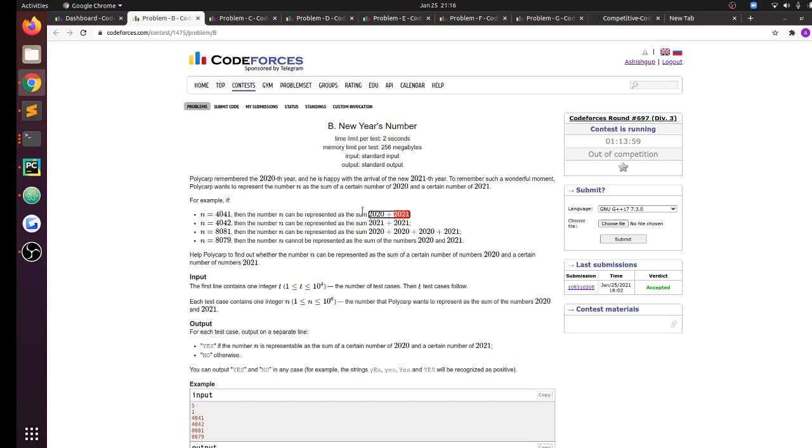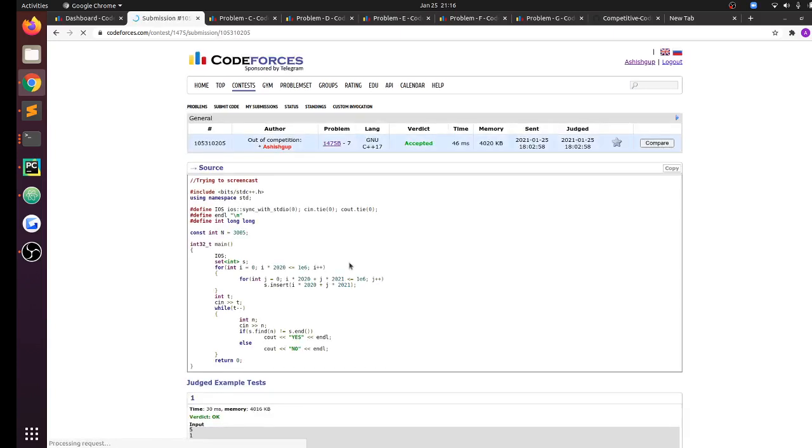So if I consider all of the possibilities, I have fixed that I have i number of 2020s and j number of 2021s. So the complexity of that would be 1000 into 1000, which is 1e6. I've stored all of those integers in a set. So I start from int i equal to 0, i into 2020 should be less than equal to 1e6 obviously, and then I iterate over the j values, and the total sum should be less than equal to 1e6. For all of such integers, I inserted them into a set, and then for every input I just checked whether this integer exists in the set or not. If it exists in the set, then it is representable as a sum of some number of 2020s and some number of 2021s.